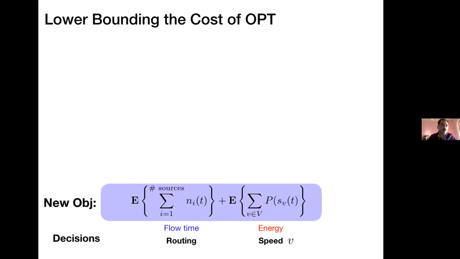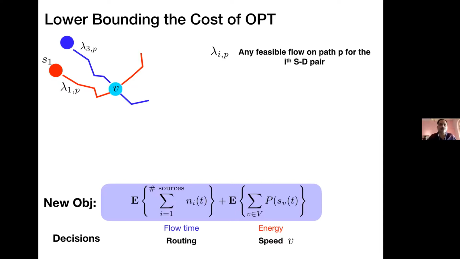So now we'll first lower bound the cost of the OPT. I don't know what OPT is going to do, so let's just lower bound the cost of the OPT. So, a very basic first principles lower bound. Look at a node v and look at all the traffic that is passing through it. Let lambda_iP be any feasible flow on path P for the i-th source destination pair. So lambda_3P is the flow for the third source on path P, how much traffic is going through. Similarly, lambda_1P.